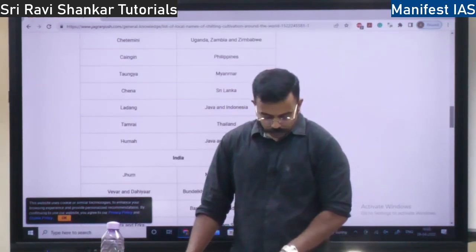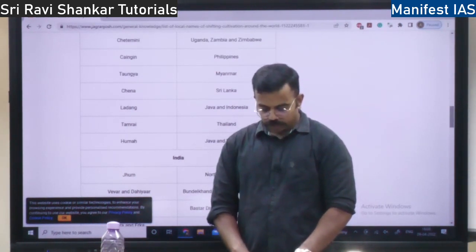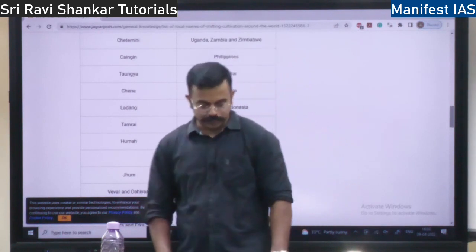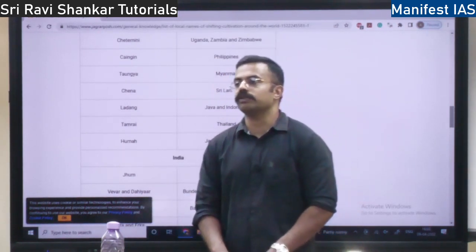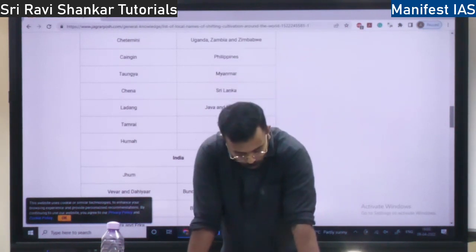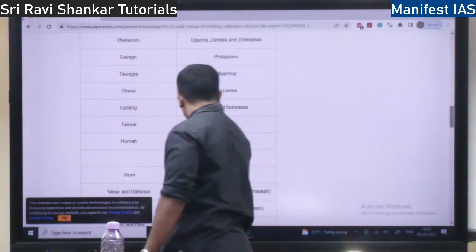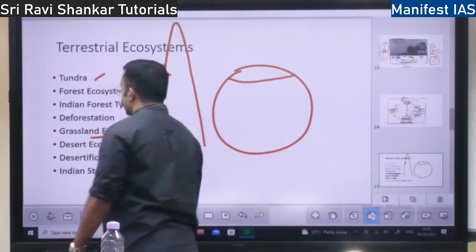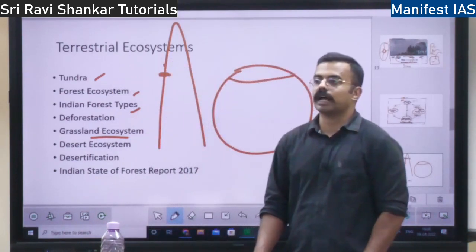All these things will destroy the forest. So what is the importance of forest? Should I tell the importance? Not required. It's very childish, because since childhood you have been taught the importance of forest, right? So this is all about the forest ecosystem. Next we will move to the grassland ecosystem. So what is grassland? Where there is a lot of grass.